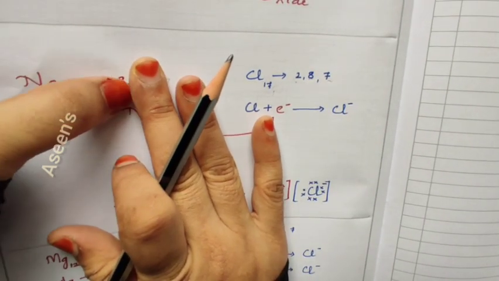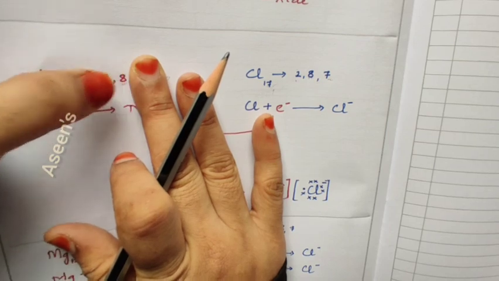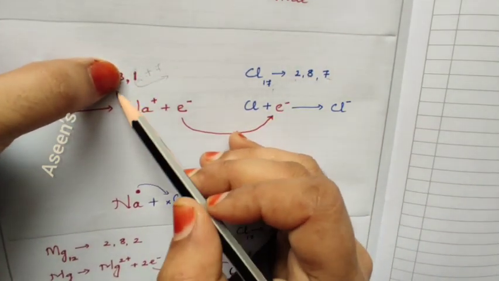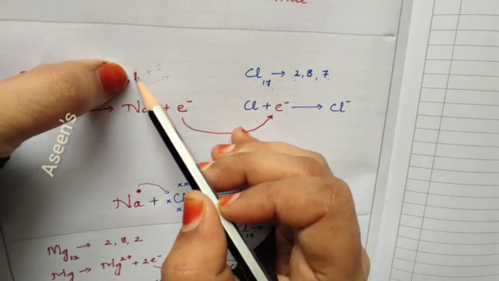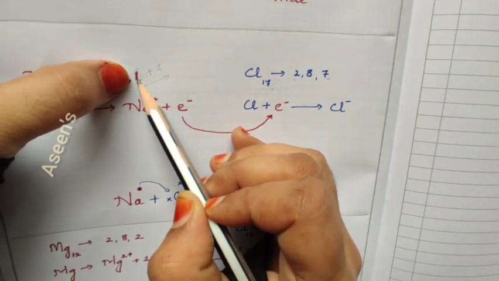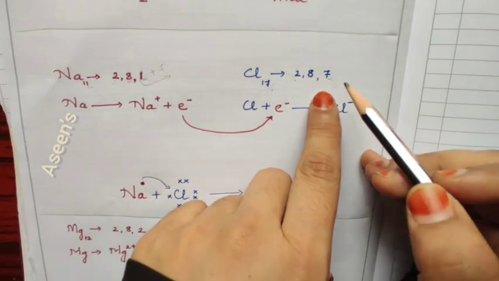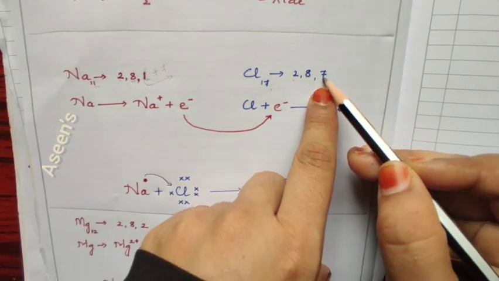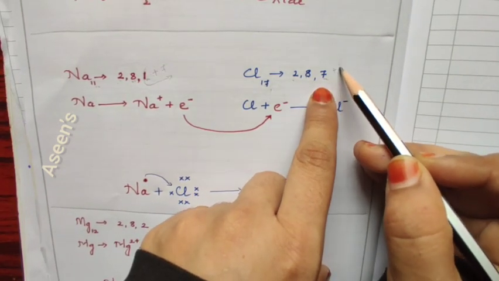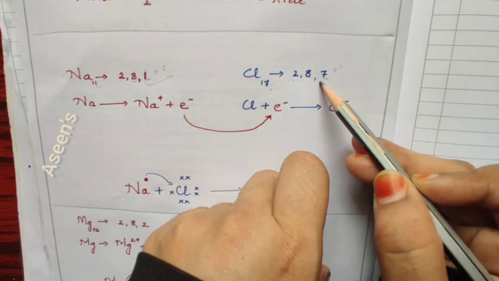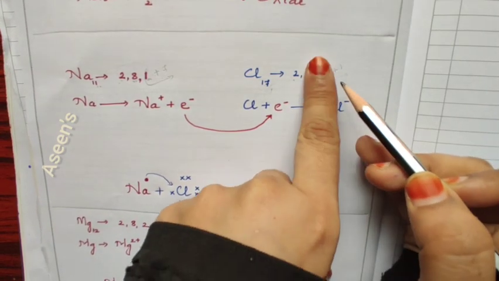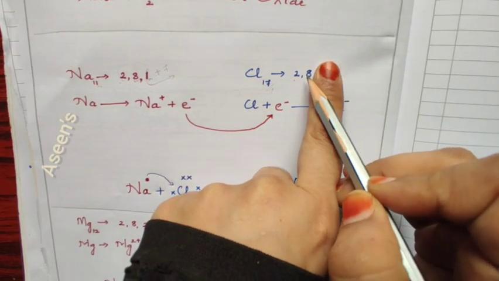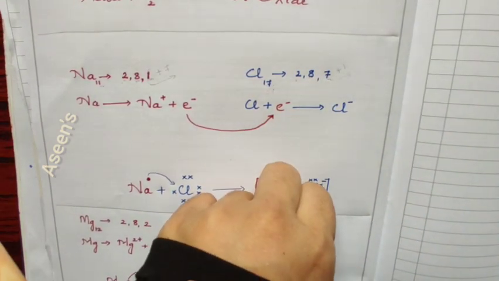If we remove this one, this will be the outermost shell, so it's going to look stable. If not, then to this one, I need to add extra 7 to make it 8. Now if I have to see for chlorine again, it's 7. Either I need to add 1 electron or remove all these 7. If I add 1, this is going to be 8. If I remove these 7, this will be considered the outermost shell.